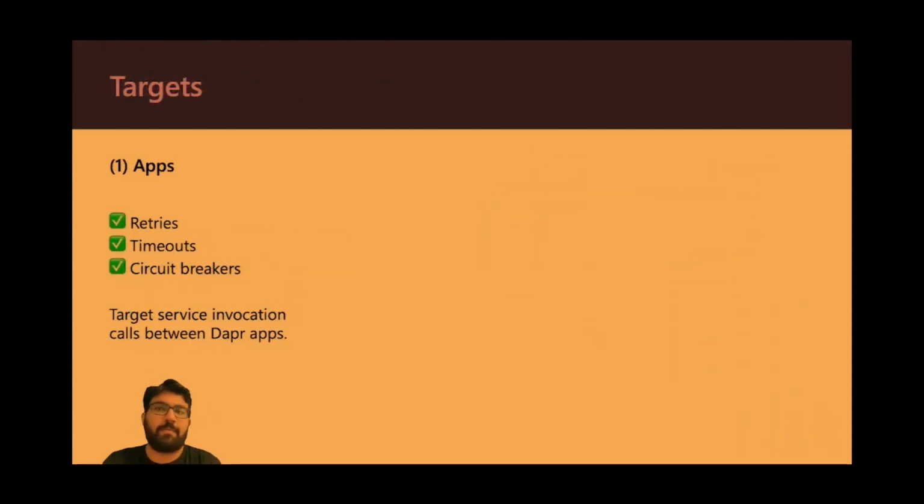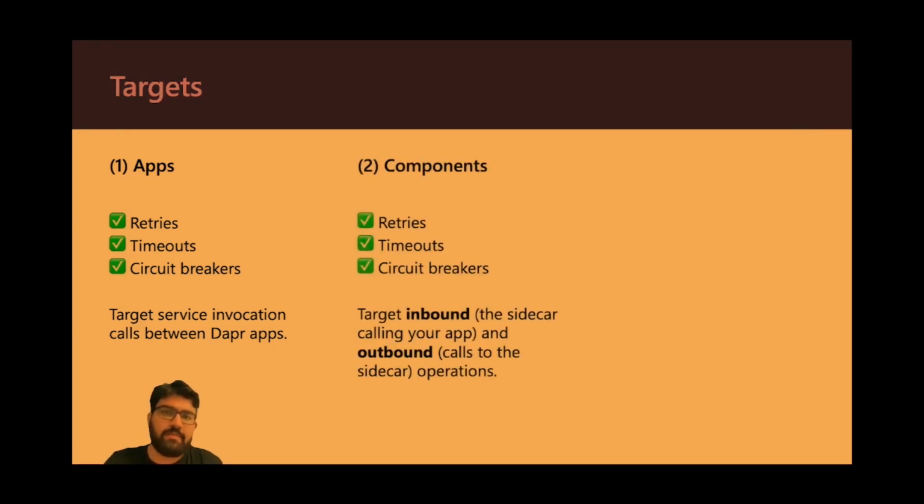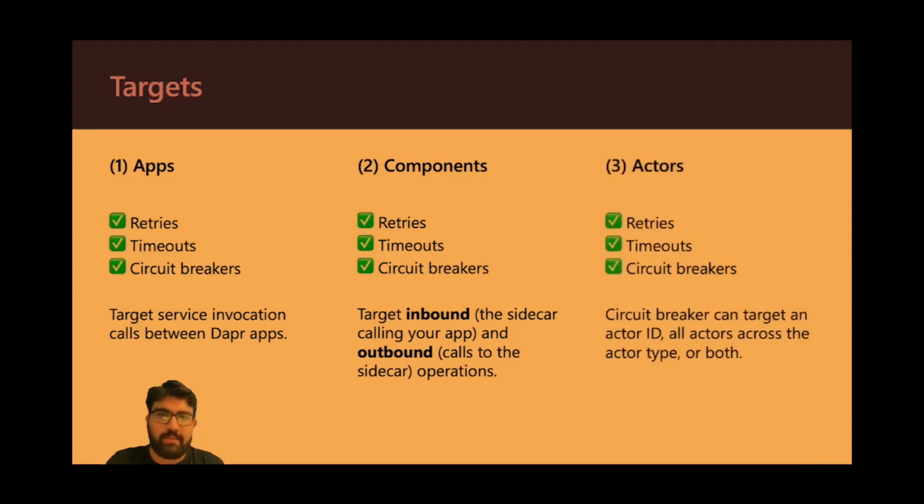So the Dapper policies that we just saw can be applied onto different targets, and these can be applications. In this case, the service-to-service invocation between the apps can have retries, timeouts, and circuit breakers. Similarly, we can do the same thing for components. Components like PubSub, state store, config stores, and both the inbound and the outbound calls can have resiliency policies applied to them. And same for actors. In case of circuit breakers, you can target a particular actor ID, or you can target one type and all actors across that type, or even both for that matter.